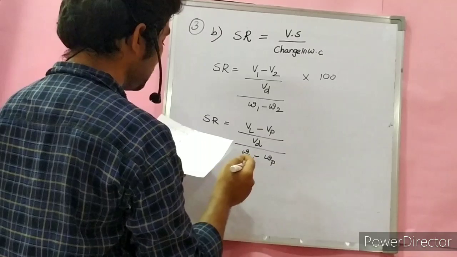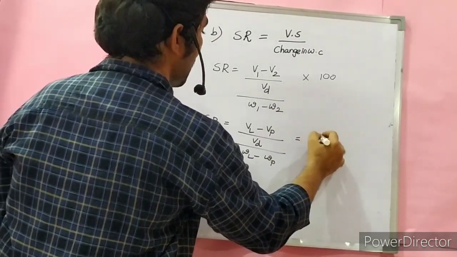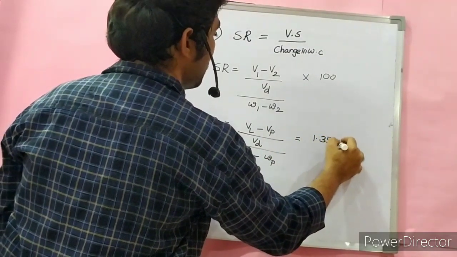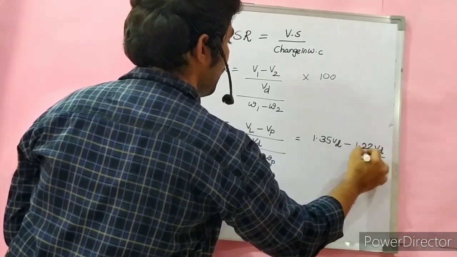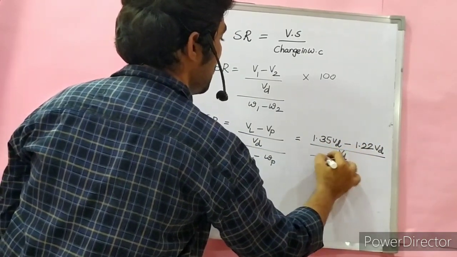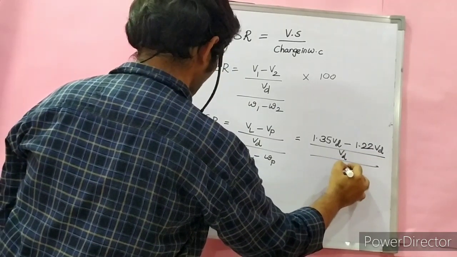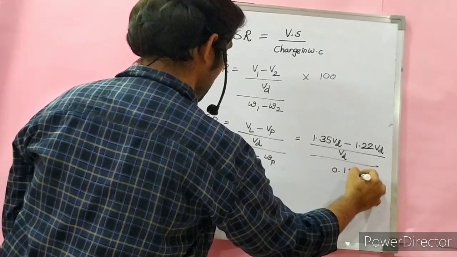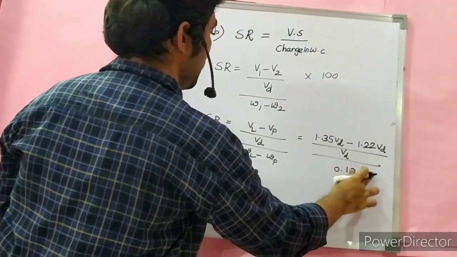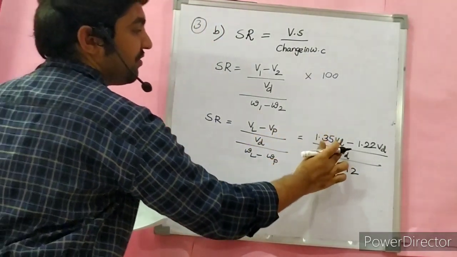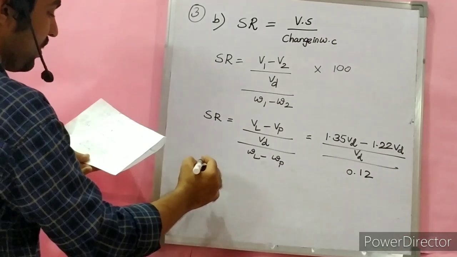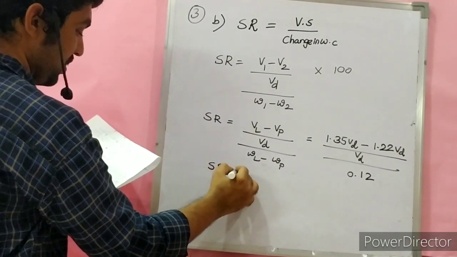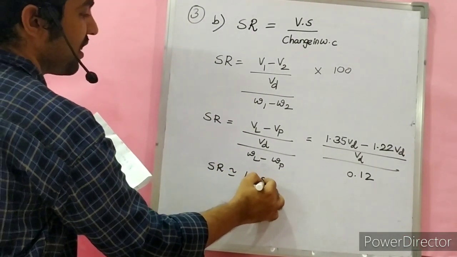VL is 1.35 VD minus VP is 1.22 VD, upon VD, by WL minus WP, which is 0.12. VD again gets cancelled. So finally we get the shrinkage ratio as 1.083.